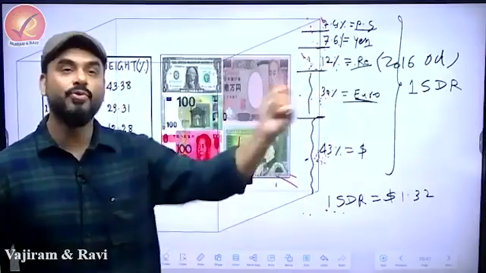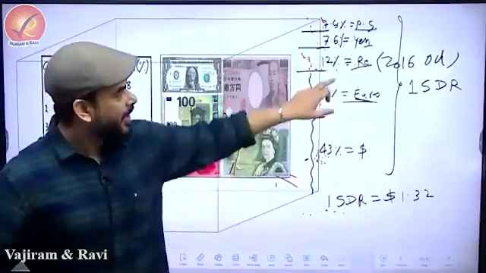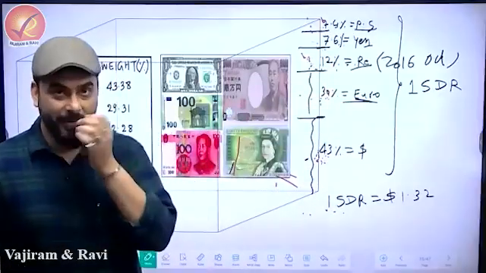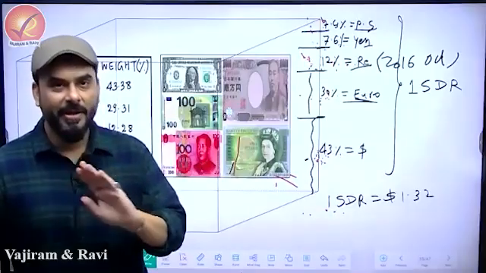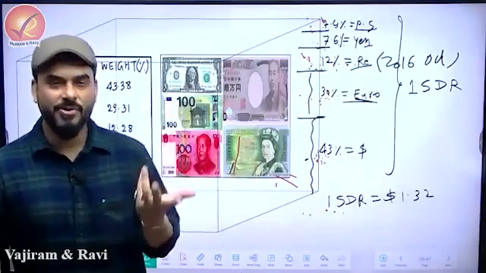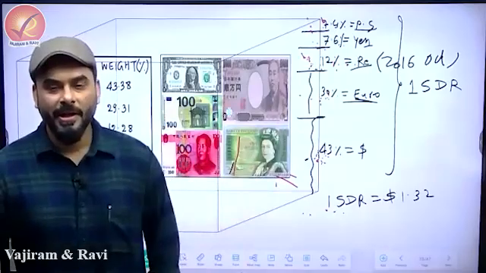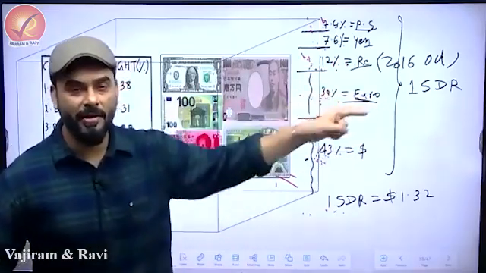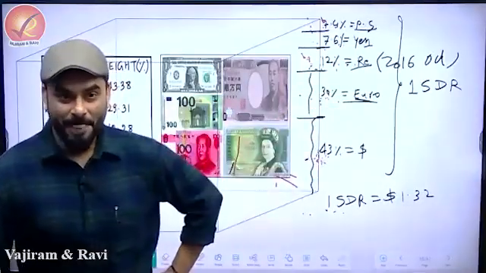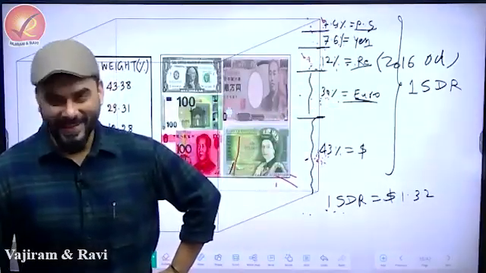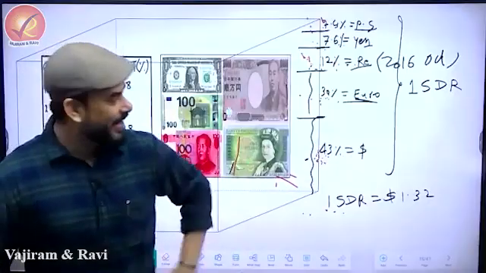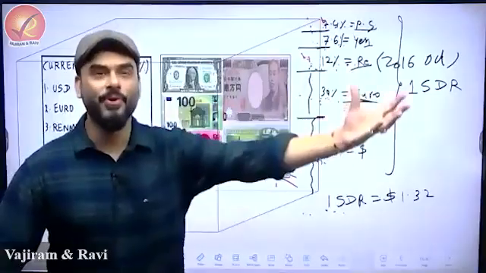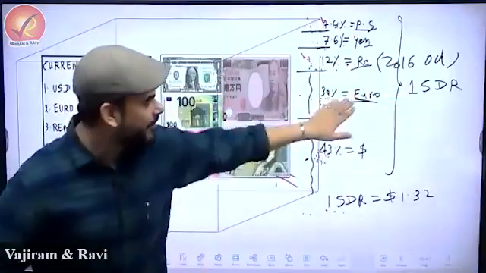For example, if you go to a currency dealer and say, dealer, I have 1 euro, can you convert it into dollar? The dealer will ask how many dollars you need. You'll say, whatever you give. It's not very important. But suppose 1 lakh people go to the dealer and everybody says, convert my euro into dollar. That means now the demand for dollar is very high. So what would happen if everybody wants to convert? You will have to give more euro to get $1, because everybody is going with euro.